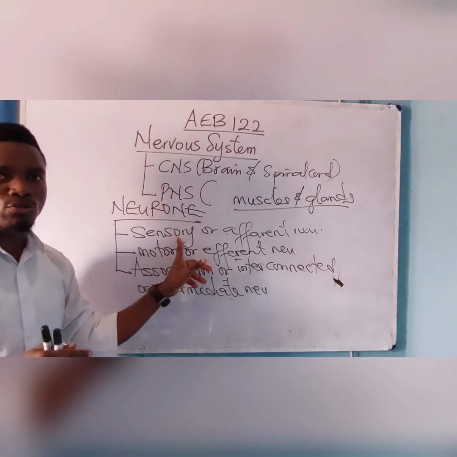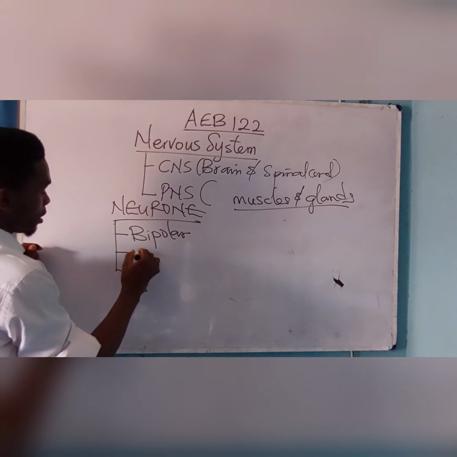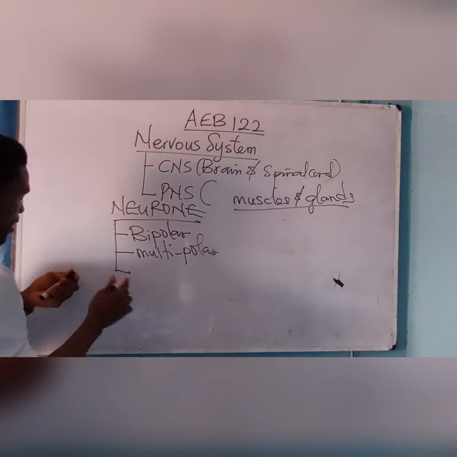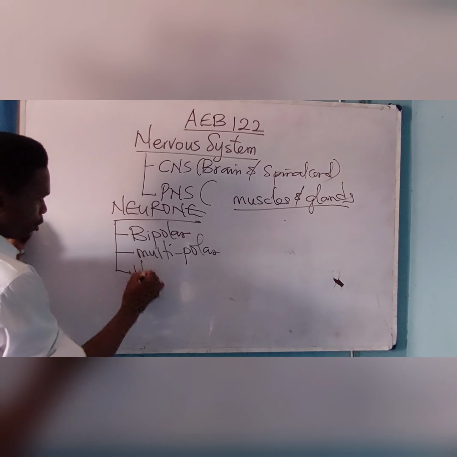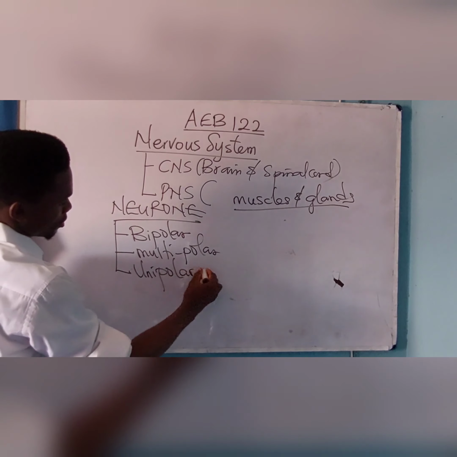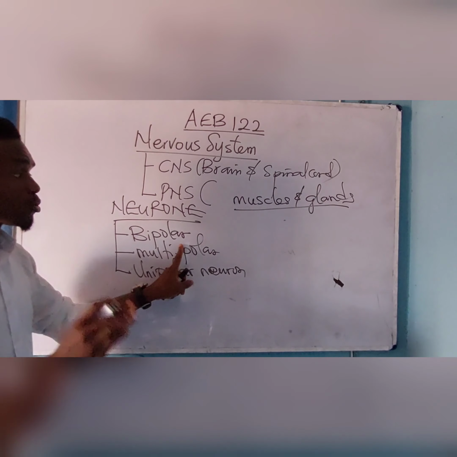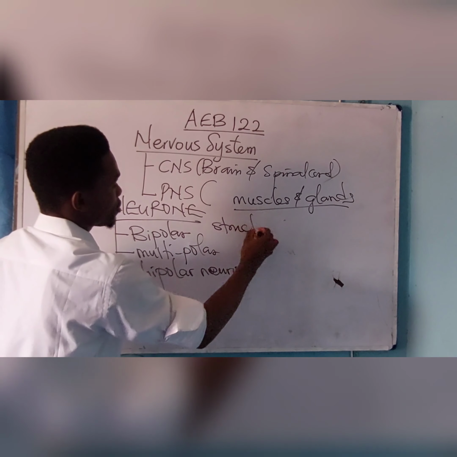Now, we also have three types of neuron based on structures. I believe all that I've said so far was comprehended. We have the bipolar neuron, the multipolar neuron, and the unipolar neuron. These are the types of neuron based on structures. Don't forget.